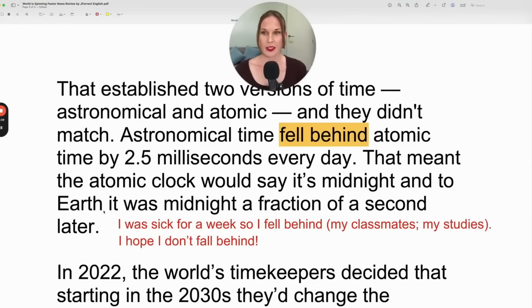That meant the atomic clock would say it's midnight, and to Earth, it was midnight a fraction of a second later. So the fact that there's this difference between astronomical time and atomic time. So your phone would say midnight, but for Earth's rotation, midnight happened a fraction of a second later.